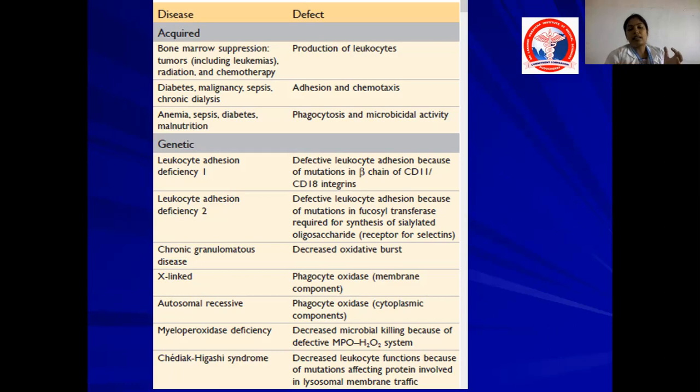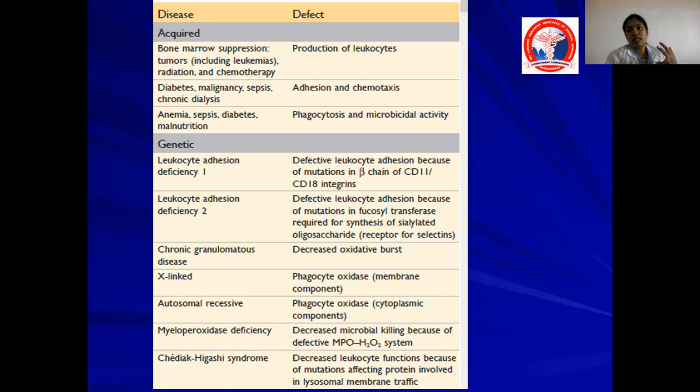Some X-linked disease occurs because of a phagocyte oxidase membrane component defect. And autosomal recessive disease occurs because of the phagocyte oxidase cytoplasmic component. I told you there are two components, one in the cytoplasm, the other in the membrane. So a cytoplasmic component defect causes autosomal recessive disease.